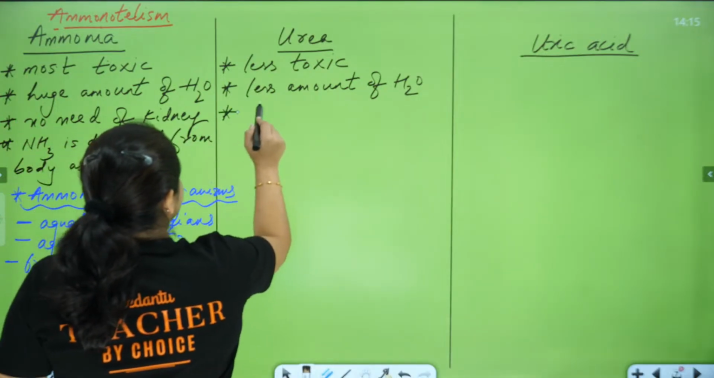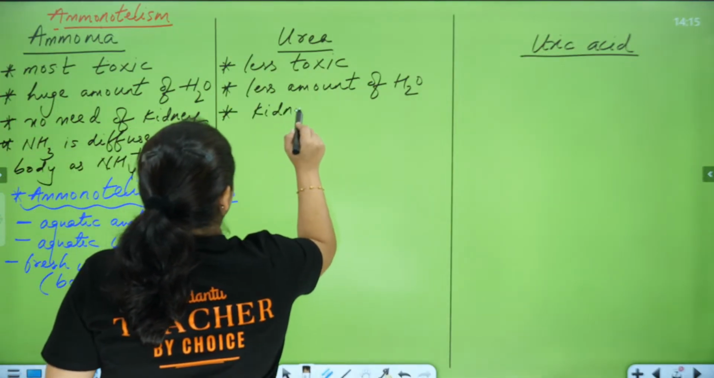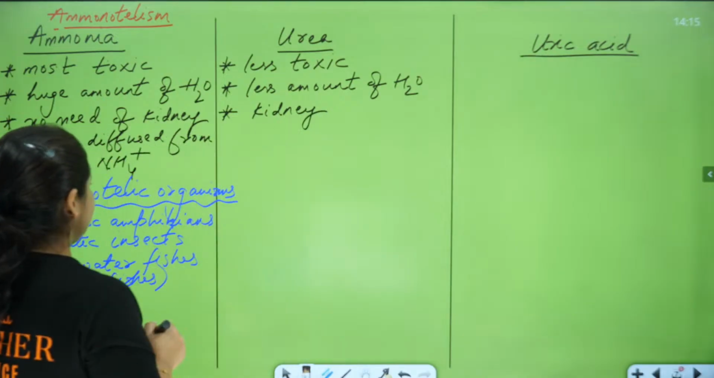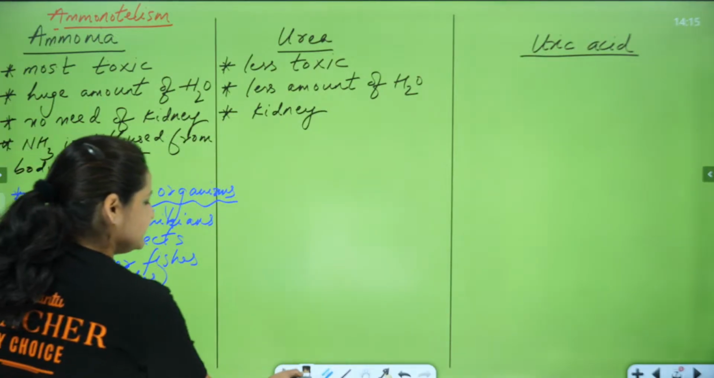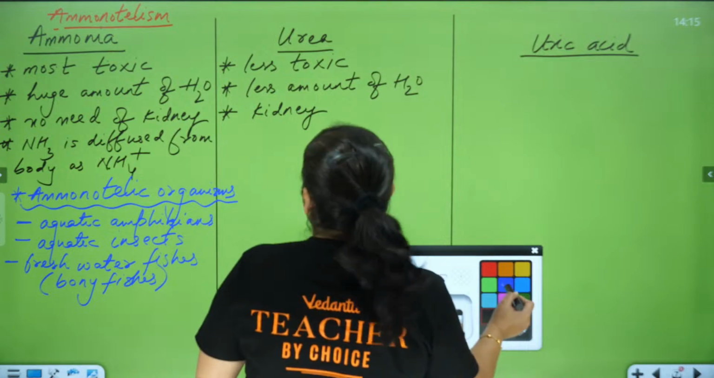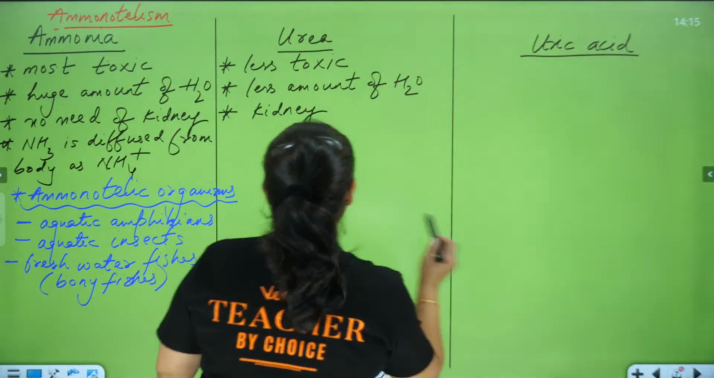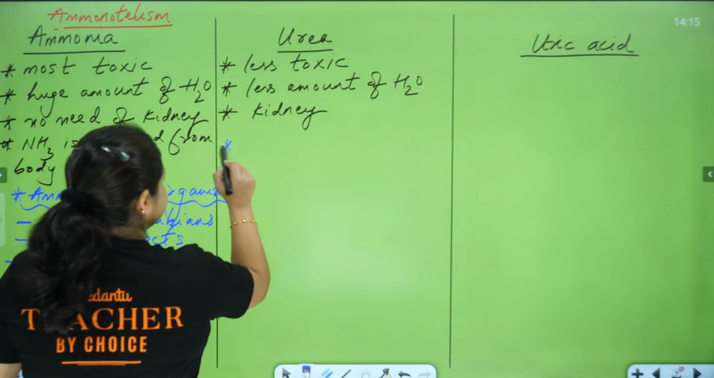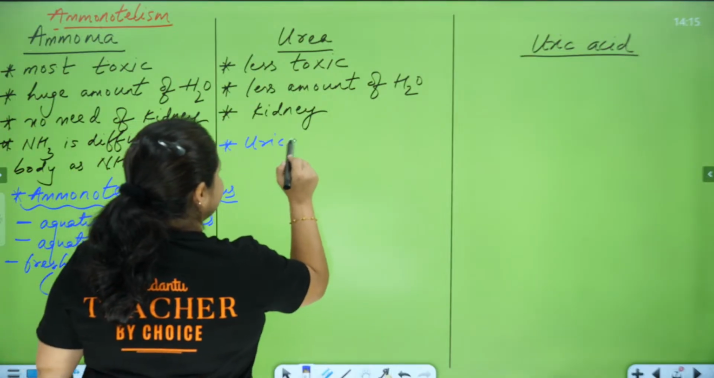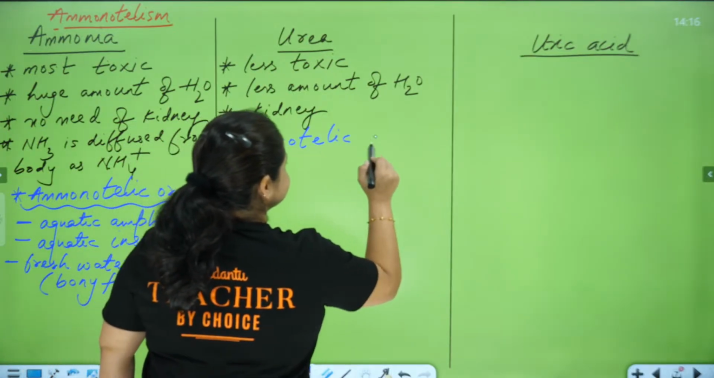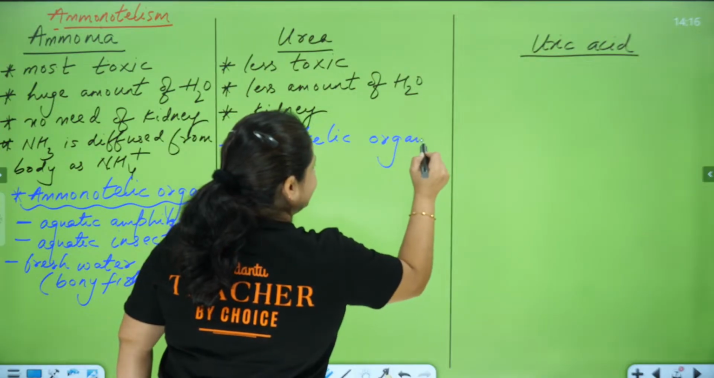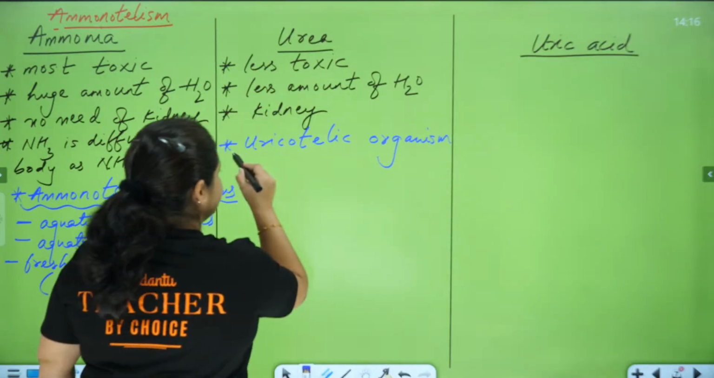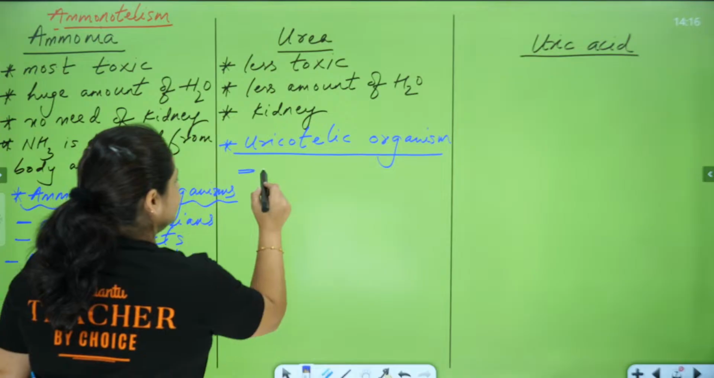And how is it released out? There are structures called kidneys majorly for the removal. The organisms which are releasing out urea are called uricotelic organisms. Okay, and can you give me any example of urea?